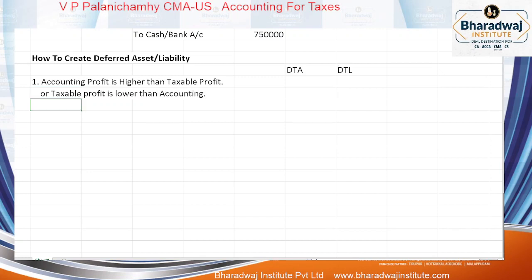Accounting profit. Because of the transaction or the event, you find your accounting profit is higher than the taxable profit. The other way of telling is taxable profit is lower than which one? Accounting profit.